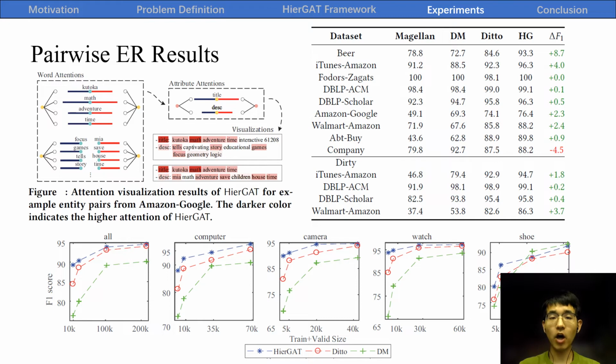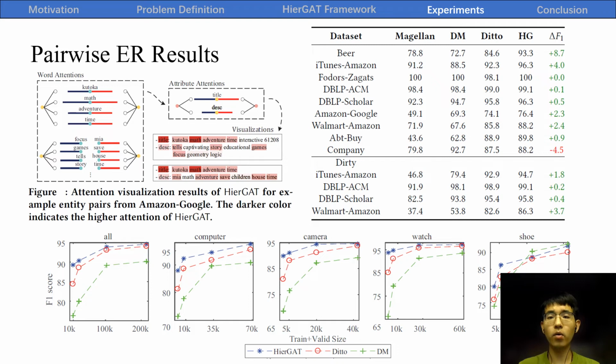Figure shows the effect of attention mechanism on matching. As we can see, here GAT gives more importance to discriminating words and important attributes. HGAT achieves the best performance on most datasets and improves the F1 score by up to 8.7% over the best baseline. And HGAT achieves best performance on 30 datasets. Finally, HGAT achieves stable results on WDC datasets.